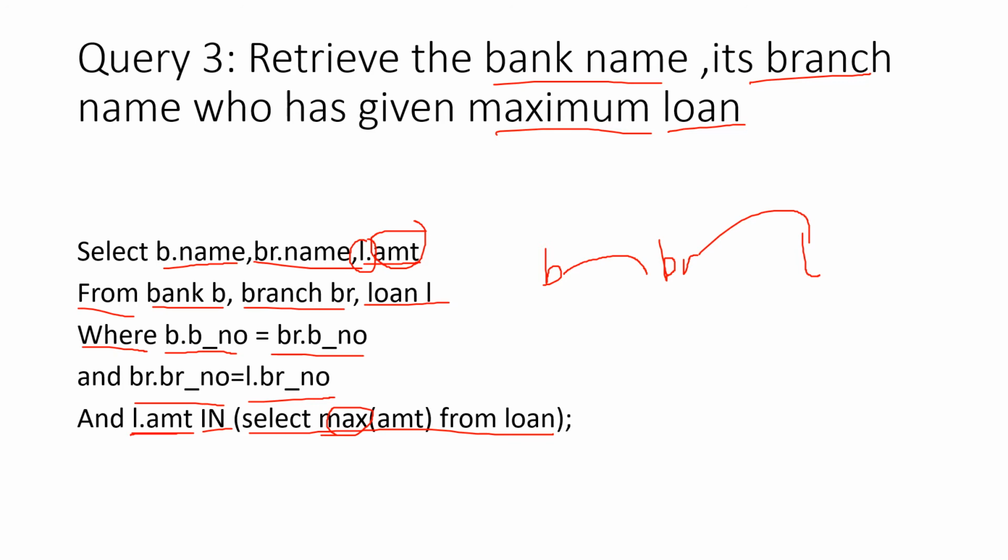So what has to be selected? Select maximum amount from loan. So select, if you just ignore this for the time being, it will read select amount from loan. So out of all those values of amount, whichever is the maximum amount, you select that. Okay. And take it out. So this is, and that will be printed here. So this is what is the third query.